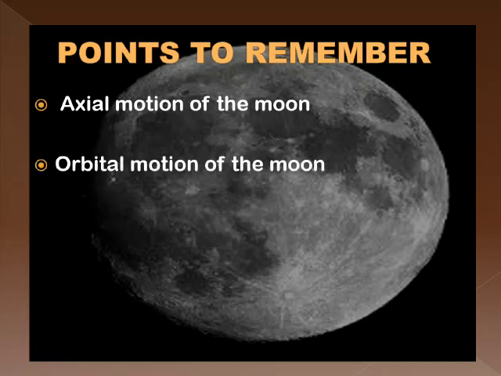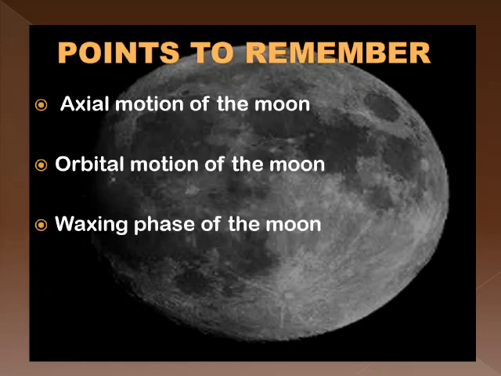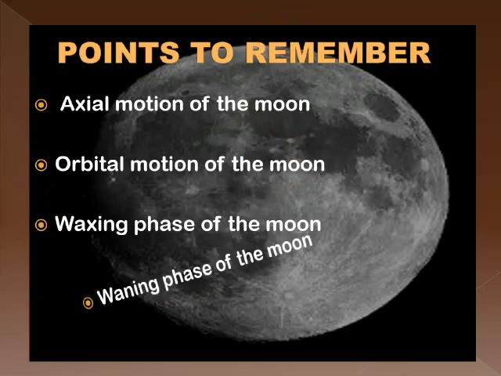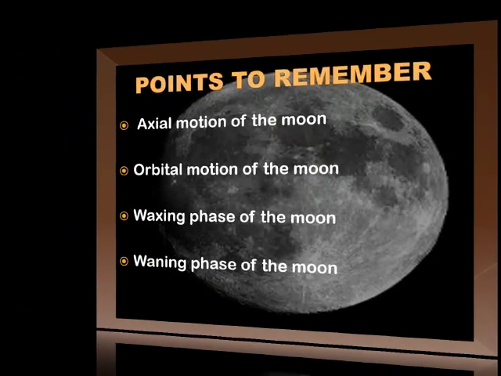The moon waxes or increases from the new moon to the full moon day. It is called the waxing phase of the moon. The moon wanes or decreases from the full moon to the new moon day. It is known as the waning phase of the moon.